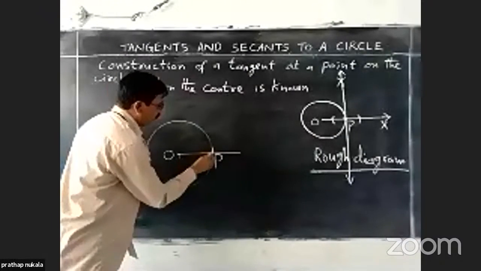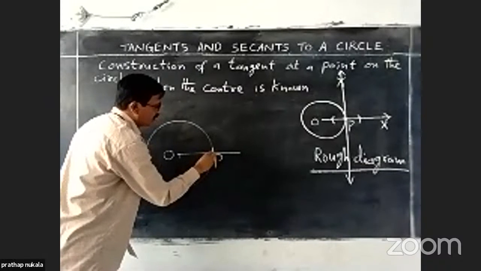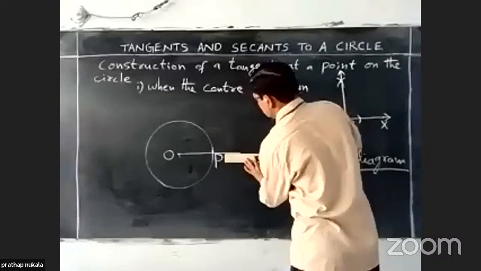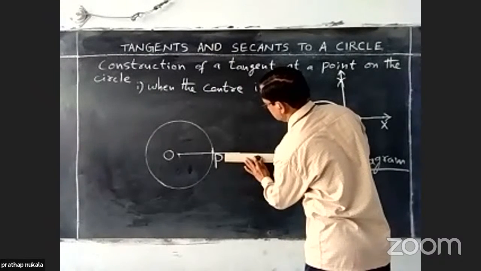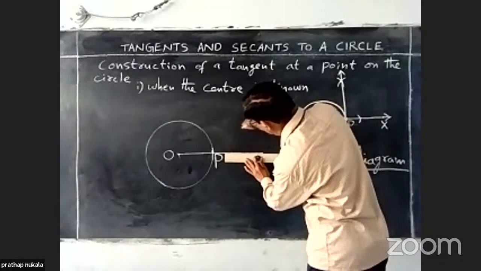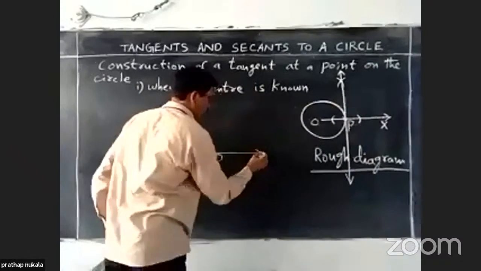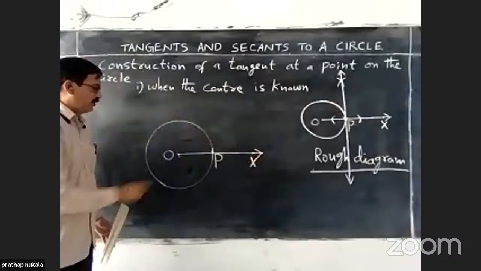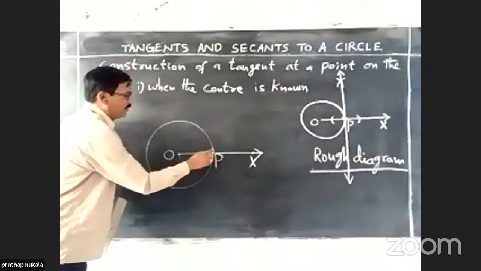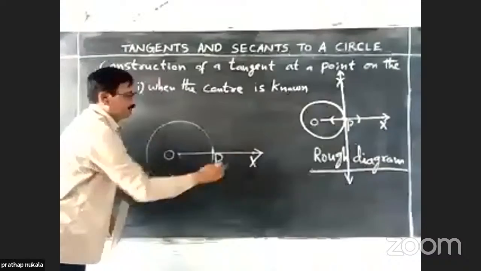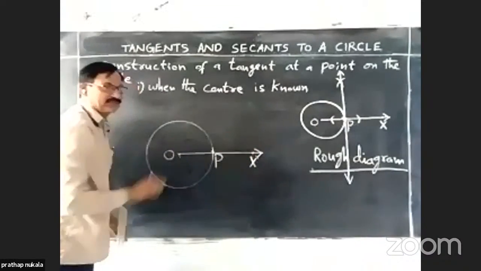Okay, this is the point P. Join O and P with the help of a ruler and extend it somewhere. We are getting a ray, call it OX.